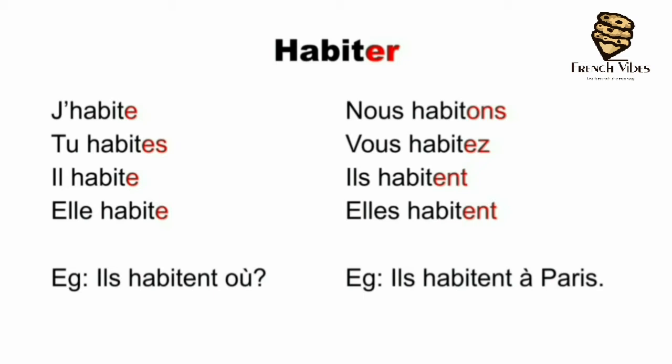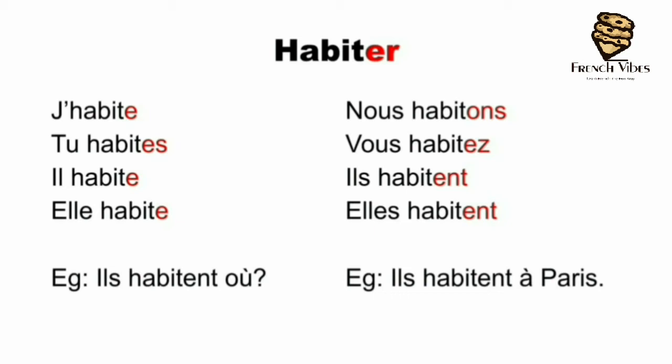So it becomes J apostrophe. And then the verb starts with H. But this rule is applied only for the subject je. It's not applicable to tu or elle form. It's only with je. Now let's see the conjugations. J'habite, tu habites, il habite, elle habite, nous habitons.